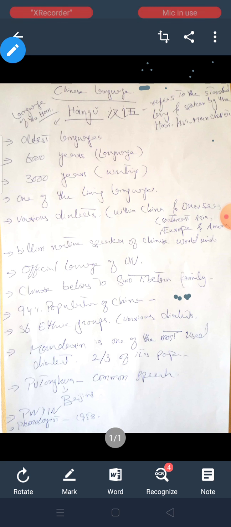Similarly, different languages have different dialects, such as English. People living in Australia speak differently. People living in America speak differently. People living in England speak various dialects. The dialect changes, though the language is the same. Similarly, Chinese also has 7 main dialects, which we will discuss onward.